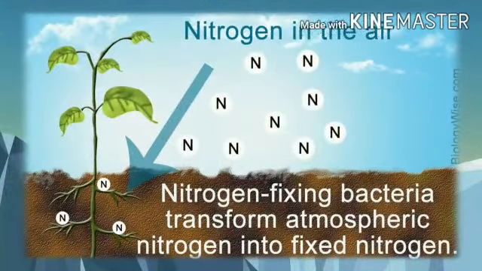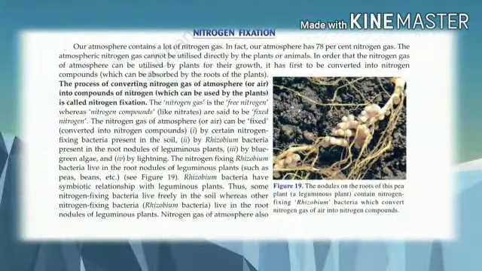Dear students, nitrogen is a very important element in making of proteins by plants. But plants cannot utilize it directly from atmosphere. In atmosphere, we know that there is 78% of nitrogen, isn't it? But it cannot be utilized directly by plants for making of proteins.